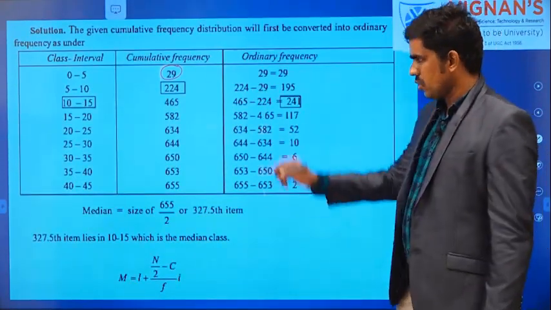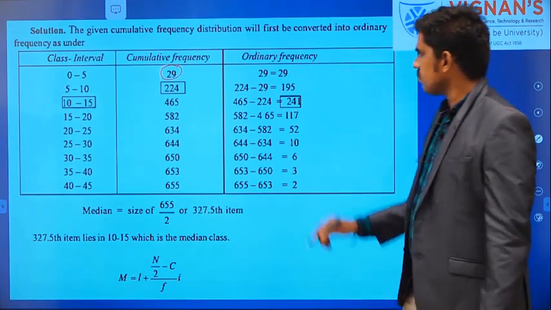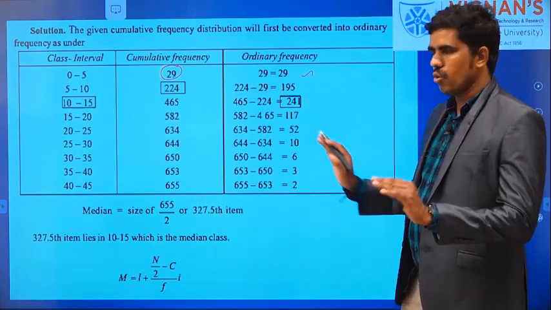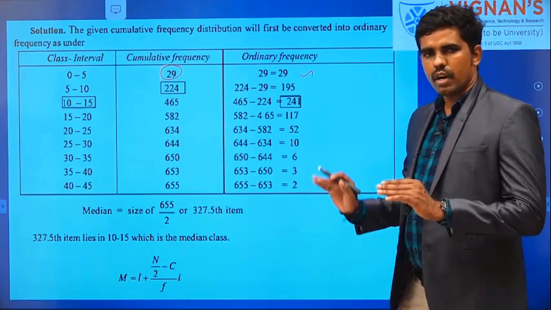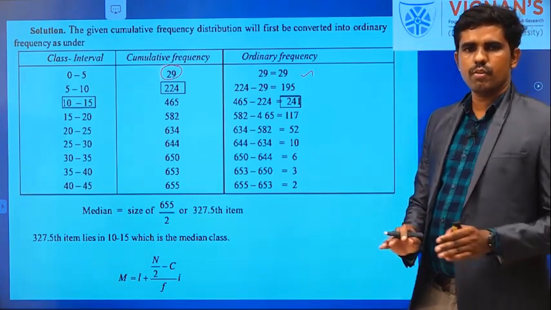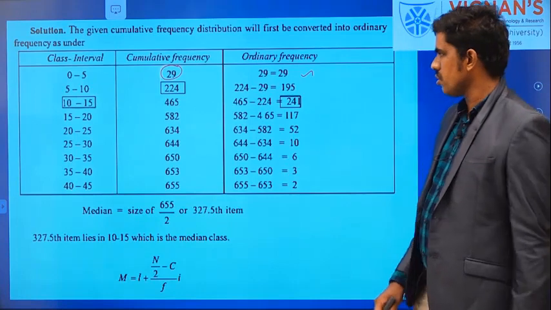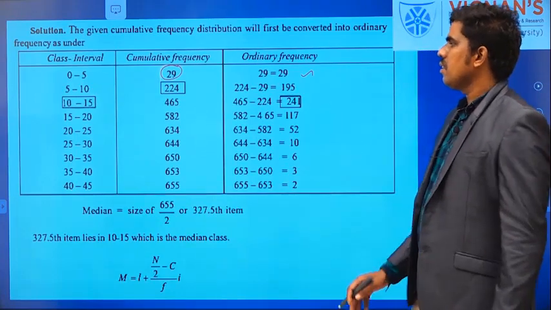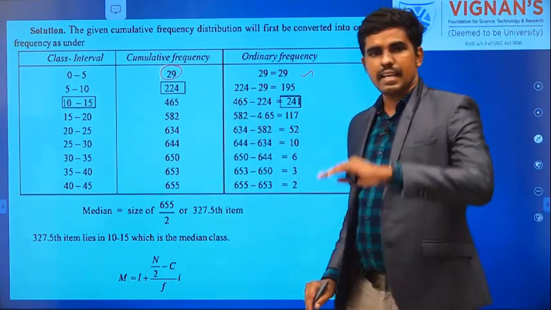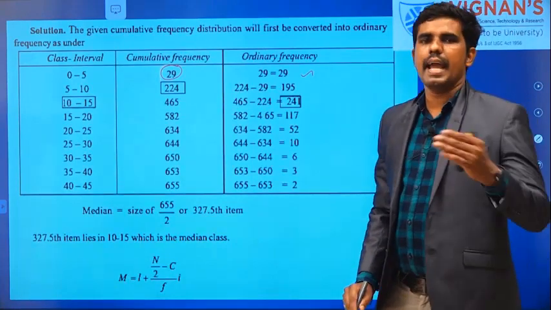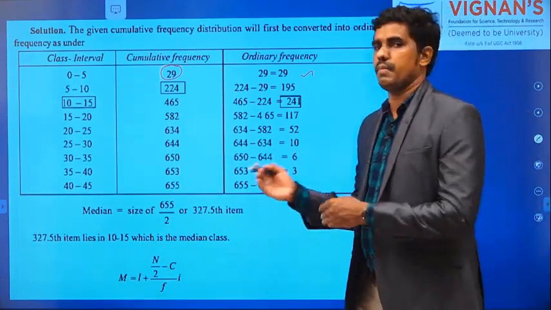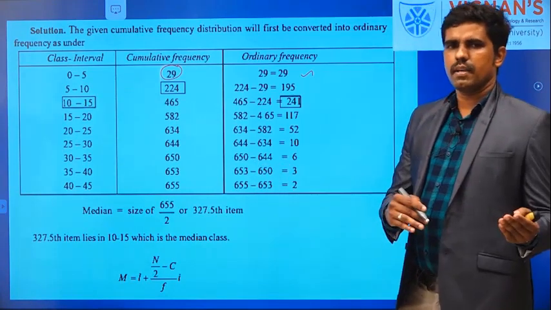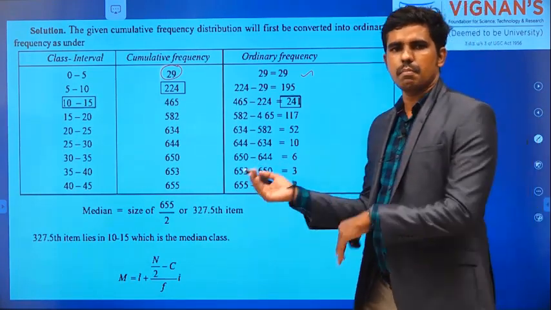Look here, just write all the cumulative frequencies. The first one, no problem, that is the ordinary frequency. So in the first row, the ordinary frequency and cumulative frequency are both the same. Then you have to subtract. There we add to find the cumulative frequency from the normal frequency; here we have to subtract, the reverse of plus is minus.